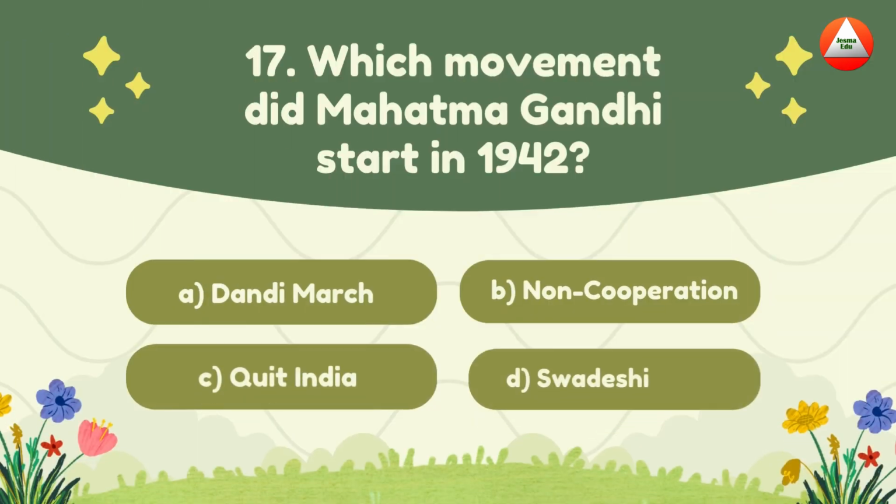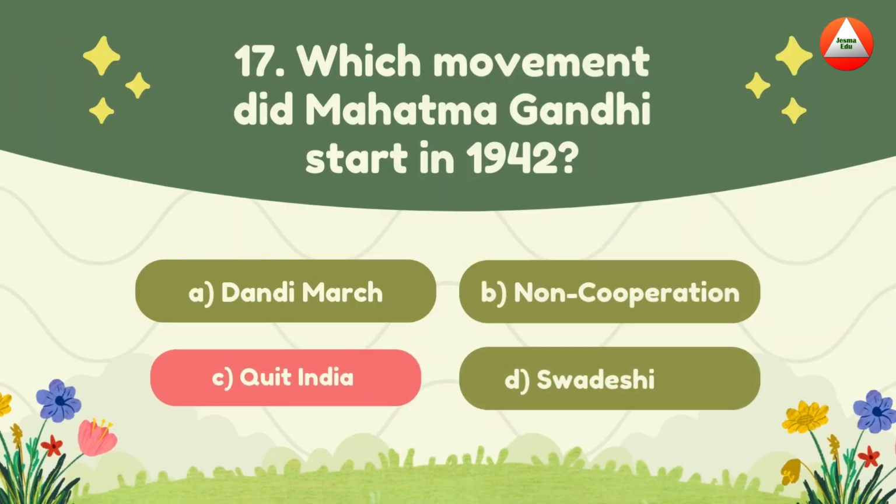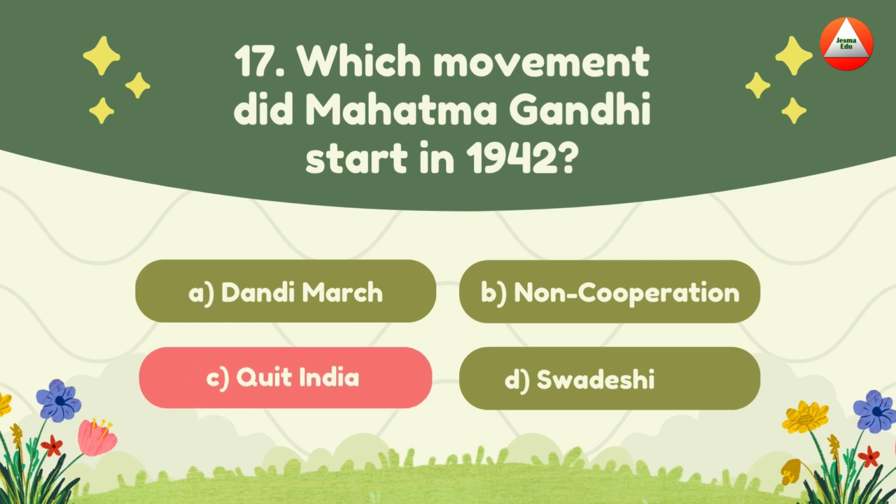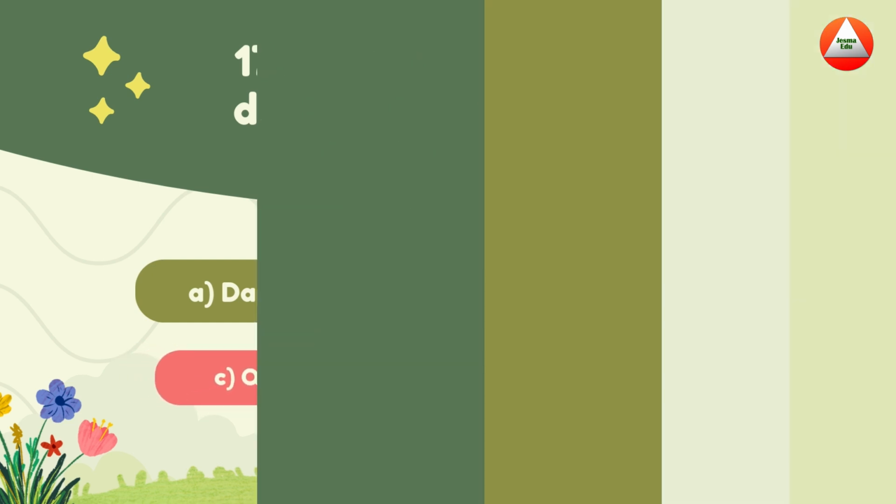Which movement did Mahatma Gandhi start in 1942? A. Dandi March, B. Non-cooperation, C. Quit India, D. Swadeshi. The answer is the Quit India movement. Do or die, the Quit India movement was a huge success.